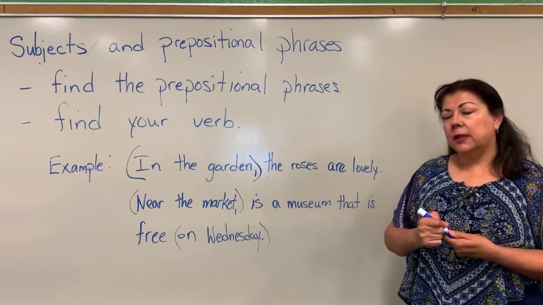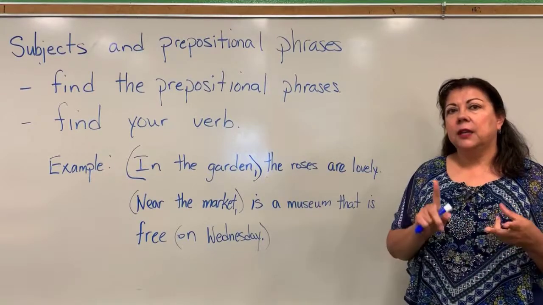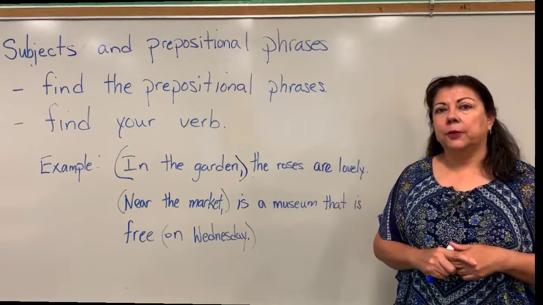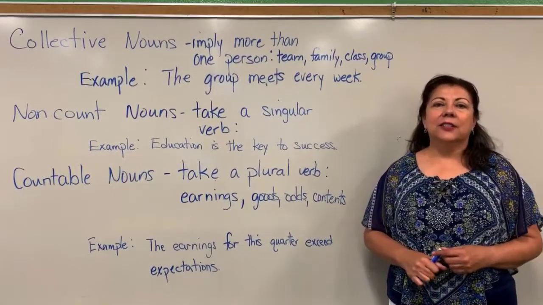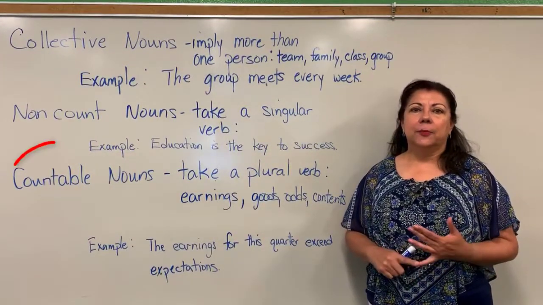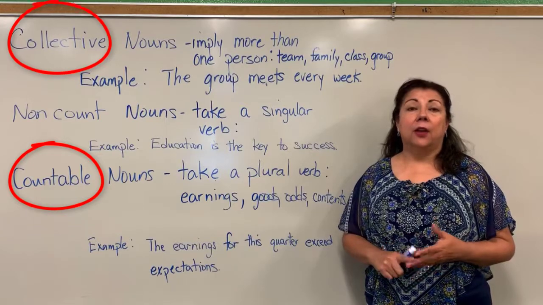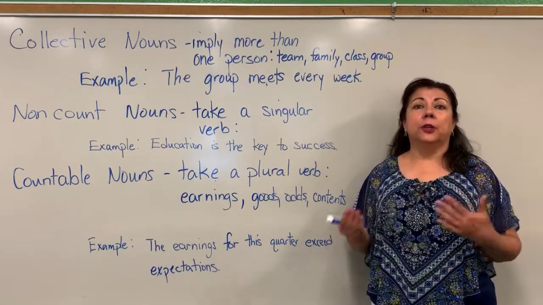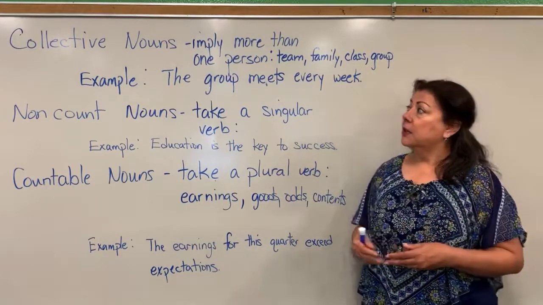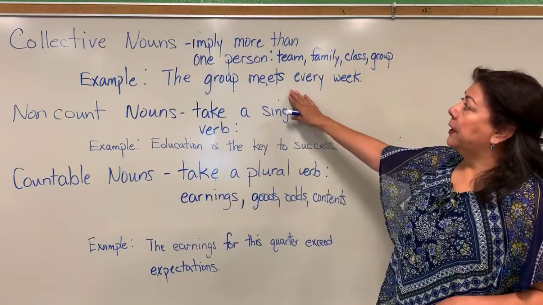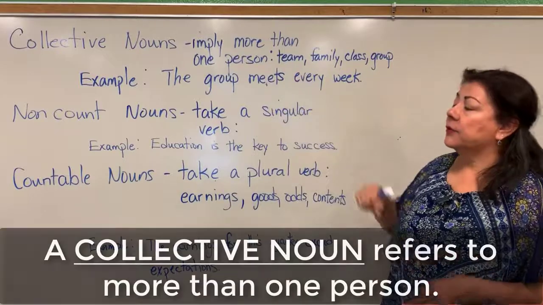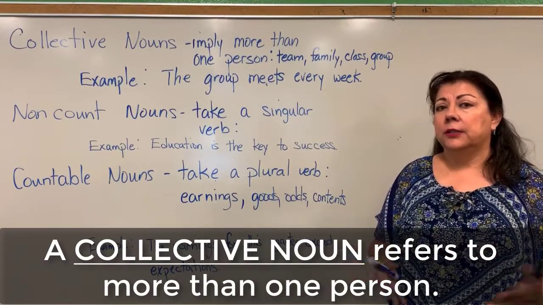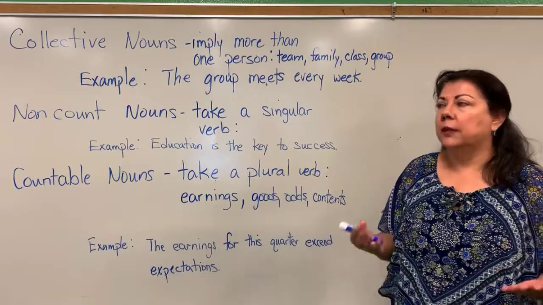All right, let's go ahead and talk about collective nouns, count nouns, and non-count nouns when we're looking for subject-verb agreement, okay? So here we have collective nouns. Collective nouns are nouns when we're talking about more than one person. So it implies that there's more than one, okay?